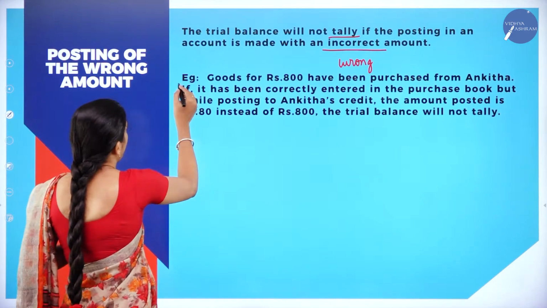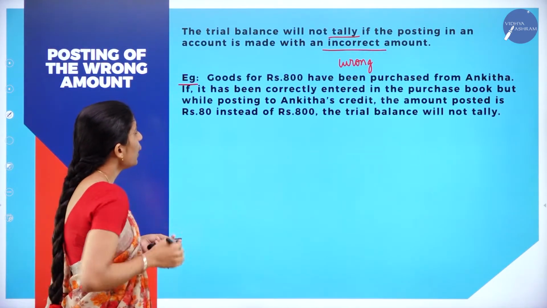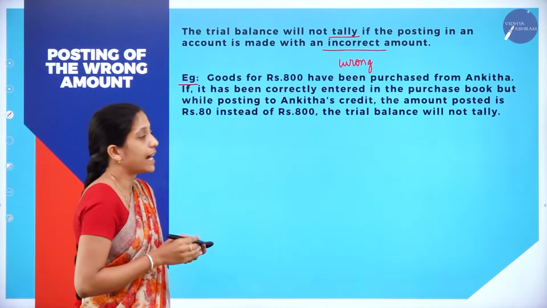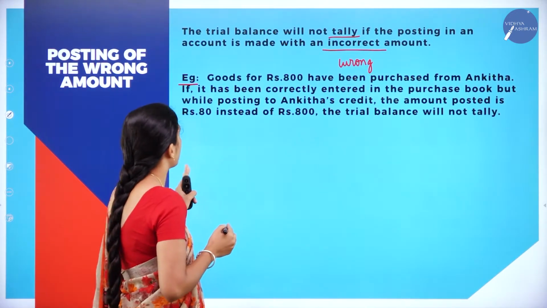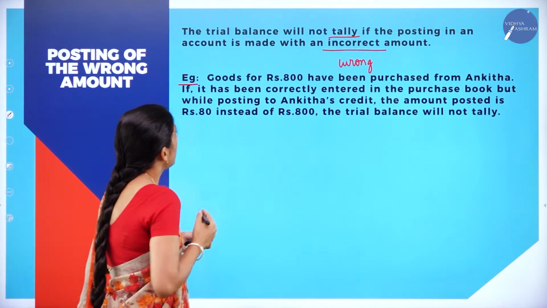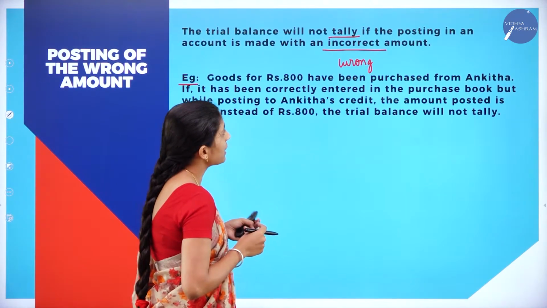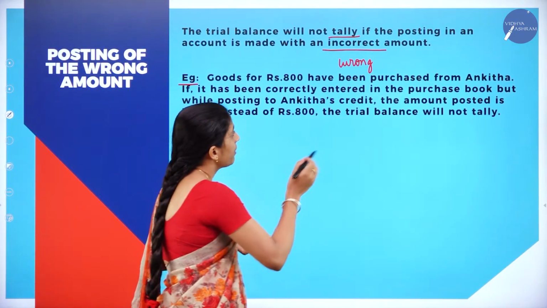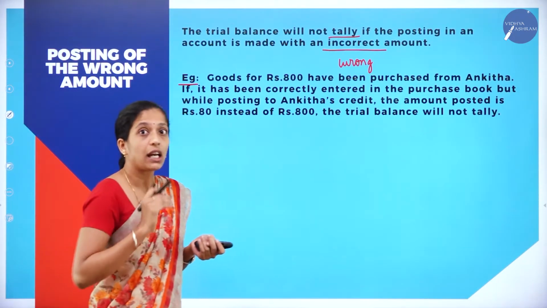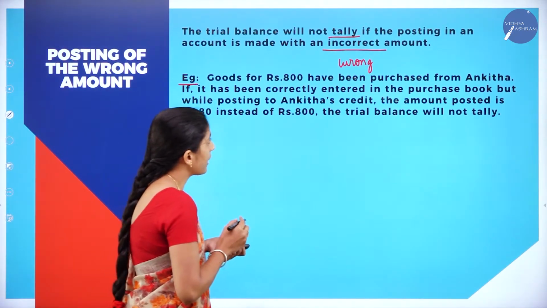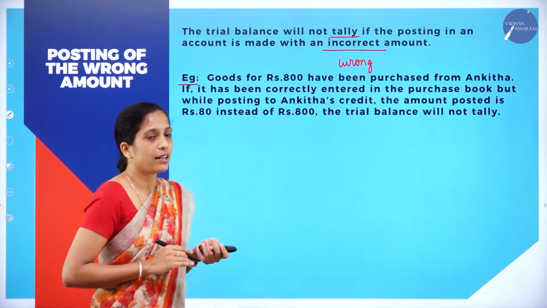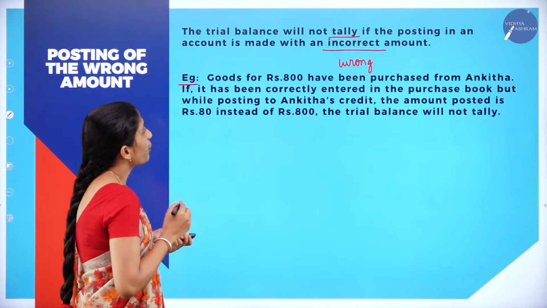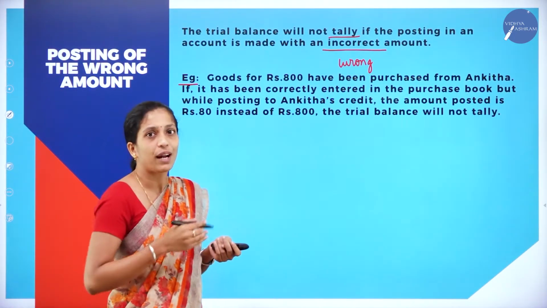Now we shall go through an example here. Goods for rupees 800 has been purchased from Ankita. It has been correctly entered in the purchase book, but while posting to Ankita's credit, the amount posted is only rupees 80 instead of rupees 800. The trial balance will not tally. Now, goods for rupees 800 has been purchased from Ankita.